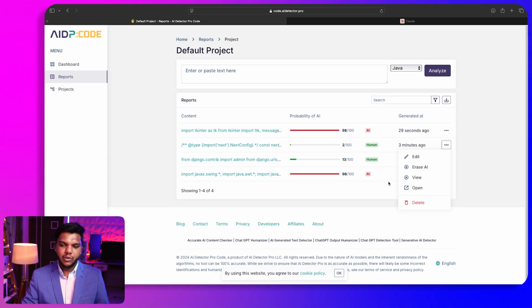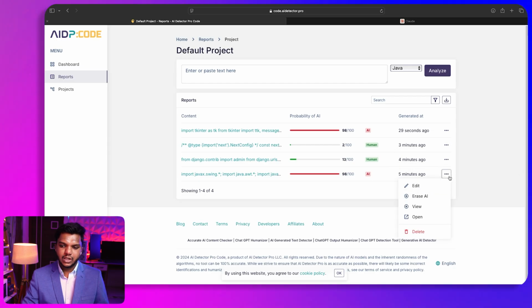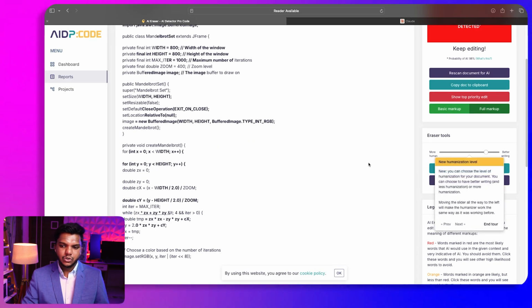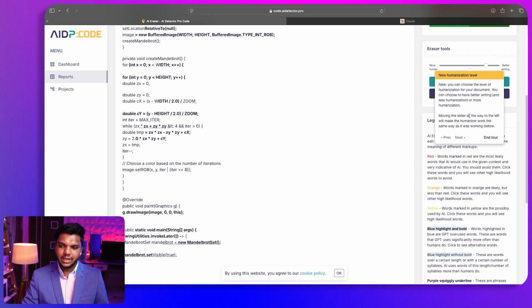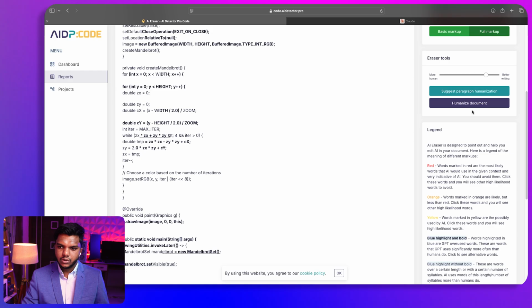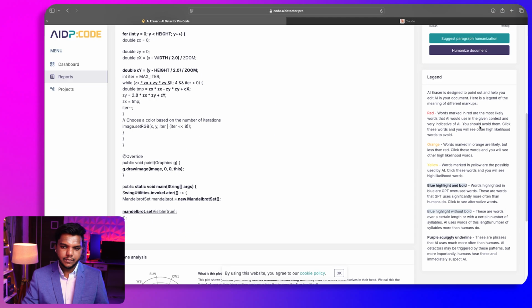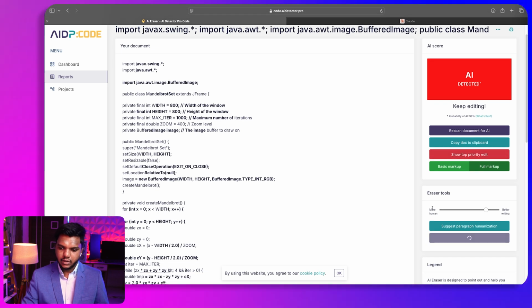And if you also want to erase the AI part from here, you can just click on this drop down, erase AI. So if I click on that, it will erase the entire thing and try to humanize the entire output. So you can detect here and try to humanize it. I'll humanize the document.